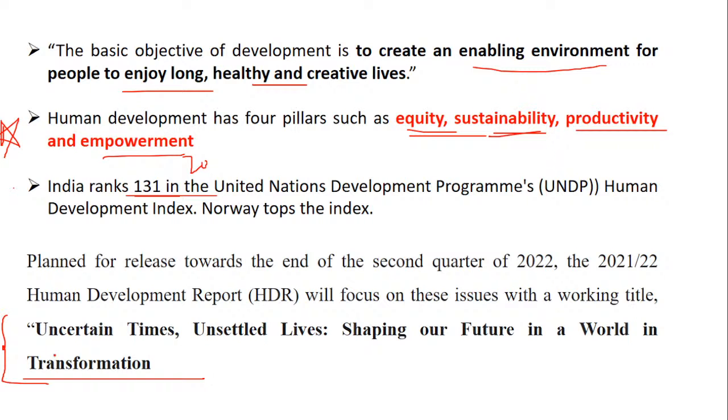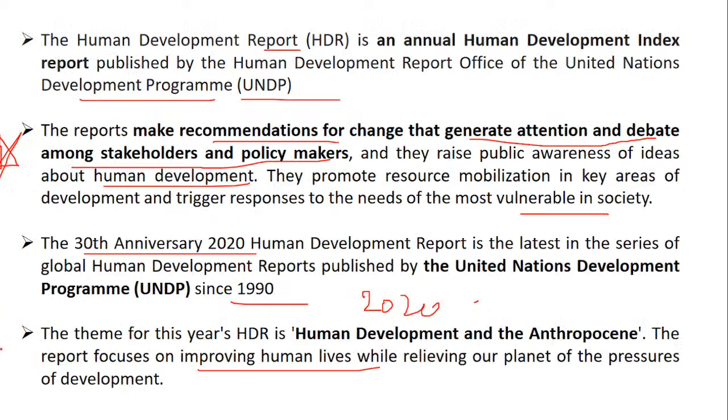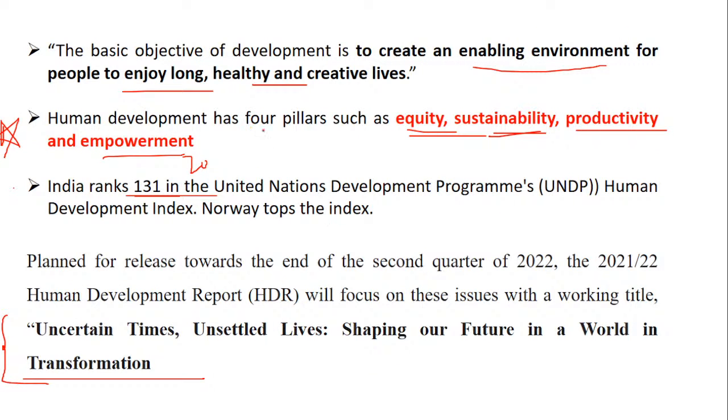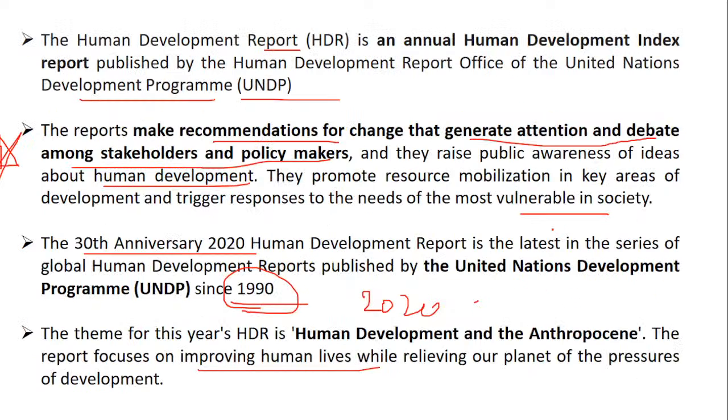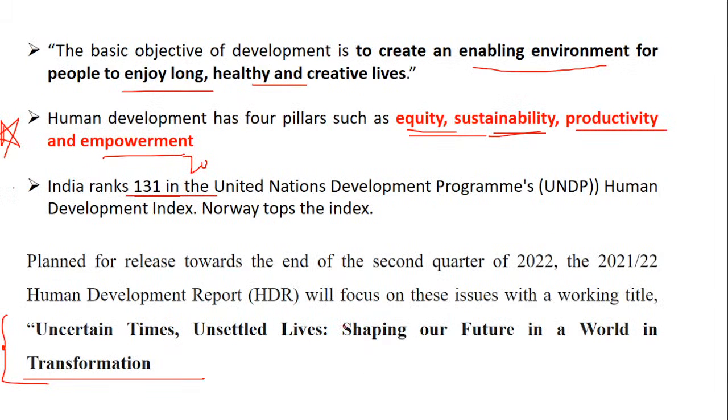So there are some questions which are not taken, like for example, what is the objective, since when it has been started publishing, that is 1990, and what are the 4 pillars, what was the theme of 2020 and what is the theme of 2022. You need to keep these things in mind. And India's rank was 131. These things are not being taken, so you have to just focus on these particular points. Okay.